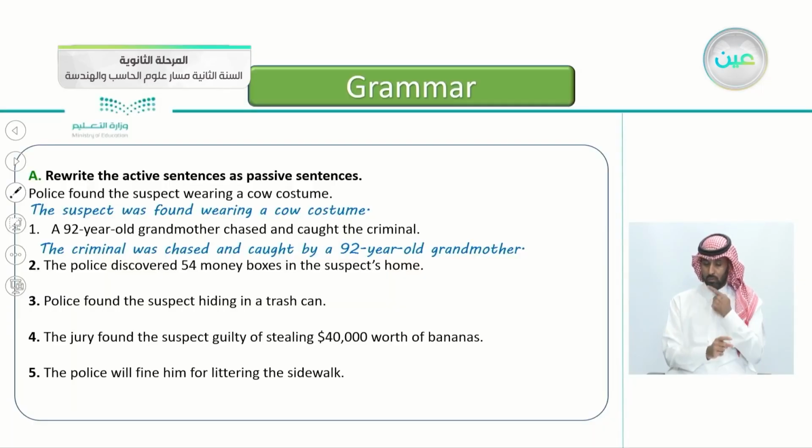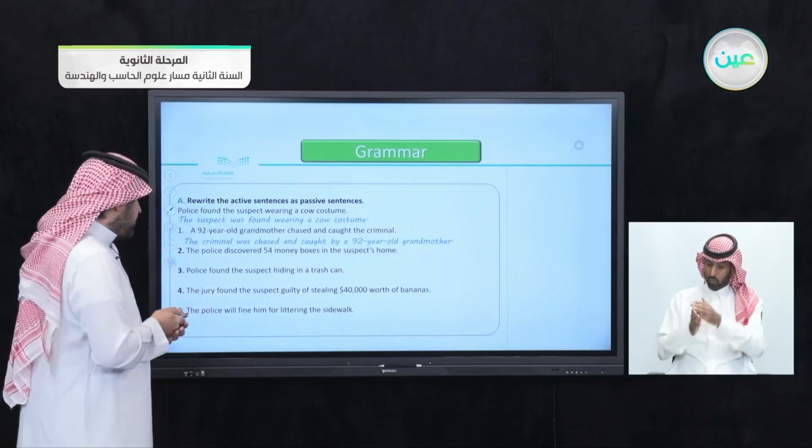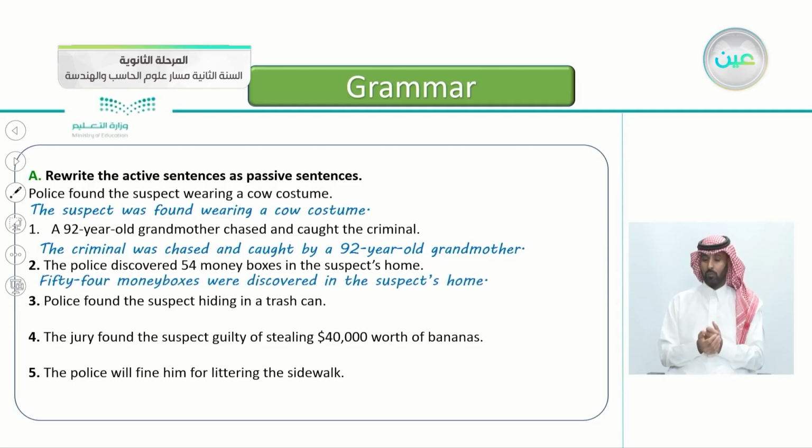Excellent. Number two, the police discovered 54 money boxes in the suspect's home. Again, begin with the object. Yes, that's correct. 54 money boxes, this is the object, were discovered. Were discovered, this is the past participle, in the suspect's home. 54 money boxes were discovered in the suspect's home. You're excellent. You're really getting it.